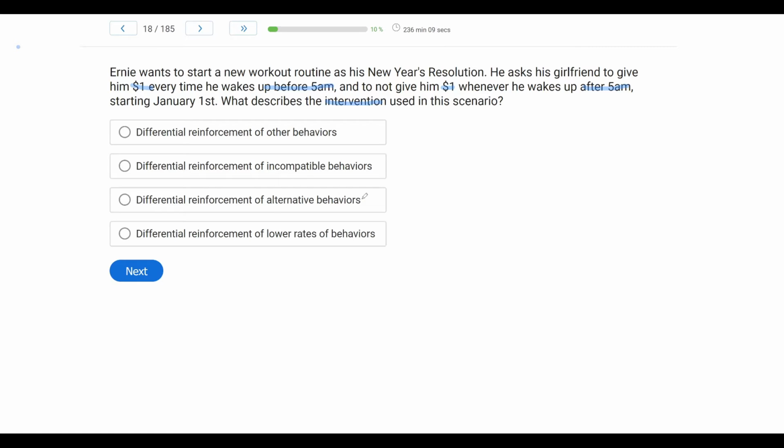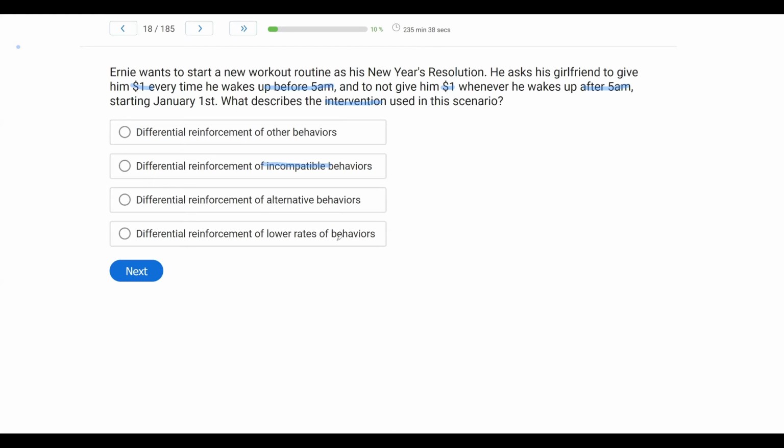Well, the only difference between incompatible and alternative is that the replacement behavior either can happen alongside the old behavior or it can't. If it can't, then it's incompatible. So the question is, can you wake up before 5 a.m. and wake up after 5 a.m.? Well, of course not. You're either going to wake up before 5 a.m. or after. So these are incompatible behaviors. The intervention being used is going to be incompatible.